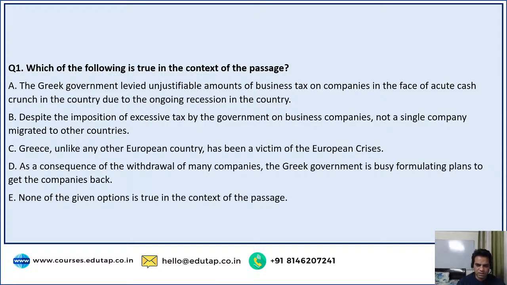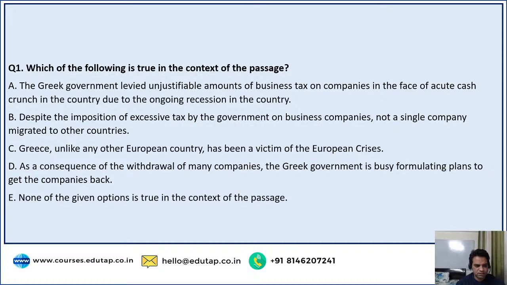No, all the countries were facing the crisis of the slump, economic crisis. That's also wrong. Option D: As a consequence of the withdrawal of many companies, the Greek government is busy formulating plans to get the companies back. That's also wrong. And option E: none of the given options is true in context of the passage. Yes, guys.